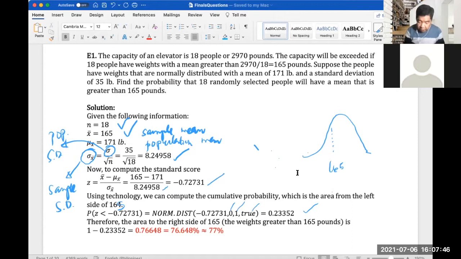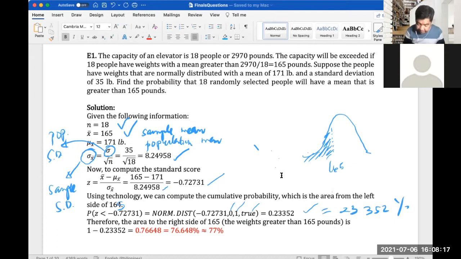So it will compute all the areas to the left of 165, and we got it as 0.23352, and that's equivalent also to the probability. So we can also say that in percentage form, this is 23.352 percent.